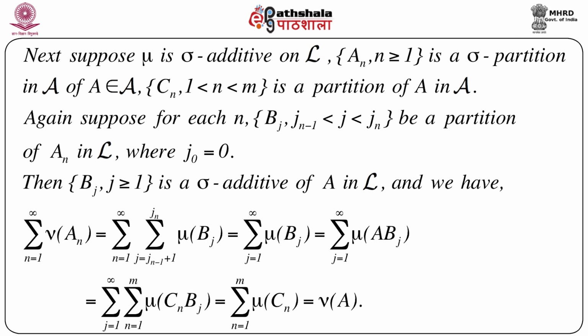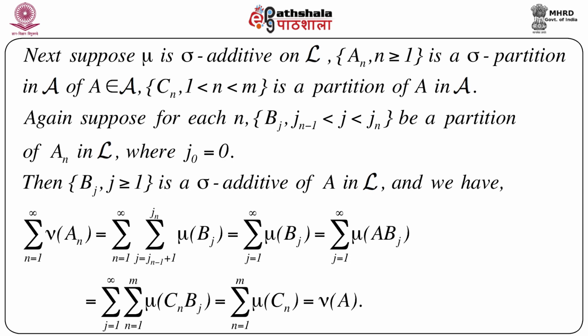Now we impose the extra condition that mu is sigma additive, and we move on to the class of sets script A that is generated by the class of sets script L. So we take one set A from script A, and consider An to be a sigma partition and Cn, a finite one, n equals 1 to m, to be another partition of A, where A belongs to script A. This is very important. We are now looking at the sets inside script A.